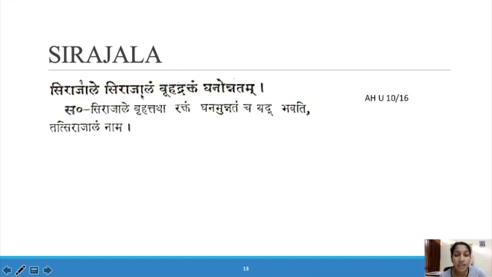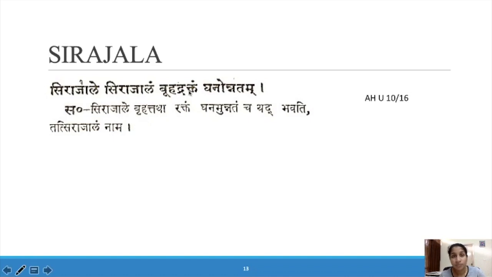"Sirajale sirajalam brihat raktam ghanonnatam." Sirajala is a network of blood vessels. Brihat, big. Raktam, filled with blood. Ghanam, thick.